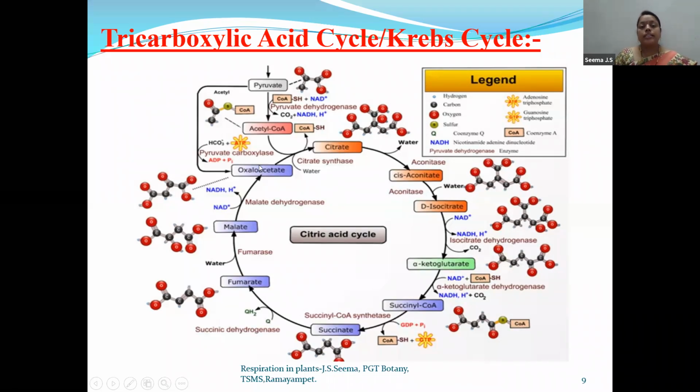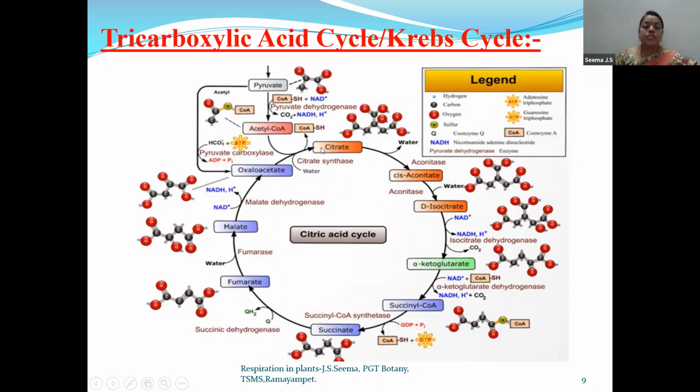The enzyme involved in this process is citrate synthase. So acetyl coenzyme A combines with oxaloacetate in the presence of citrate synthase, and the product formed is citrate. As you can see in the chain, citrate has 6 carbons: 1, 2, 3, 4, 5, 6.